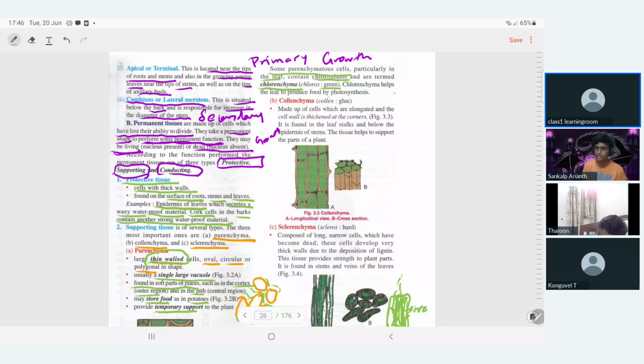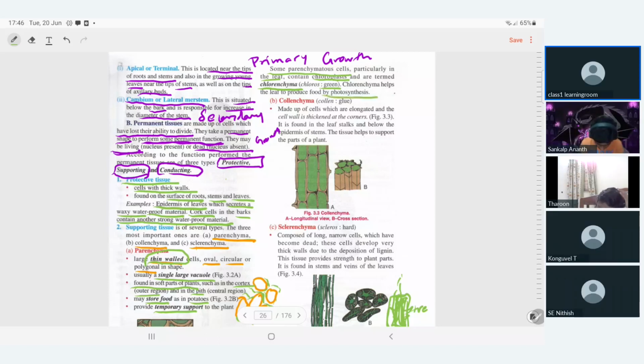And next is actually collenchyma. Collenchyma, the second type of cell. So we discussed P, now C, then S. Yes, we discussed about P. Now collenchyma.